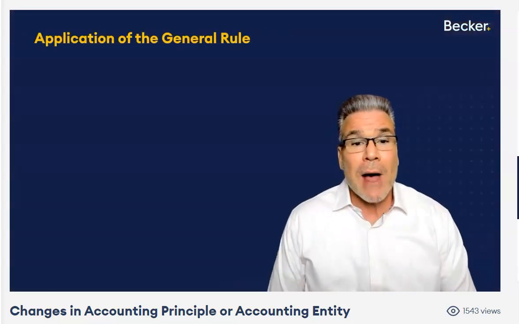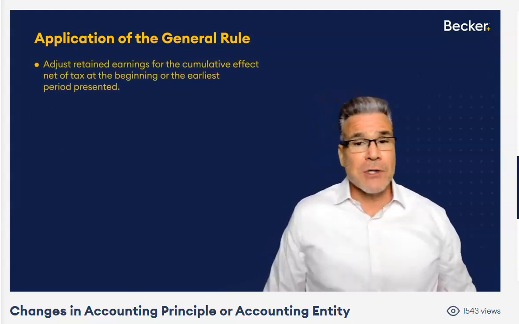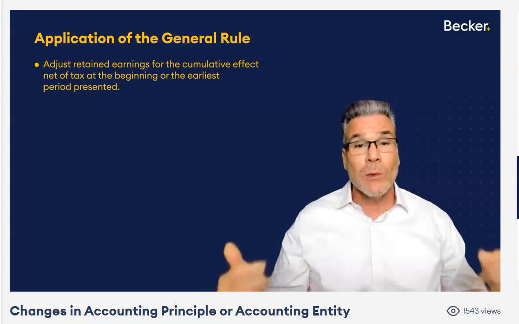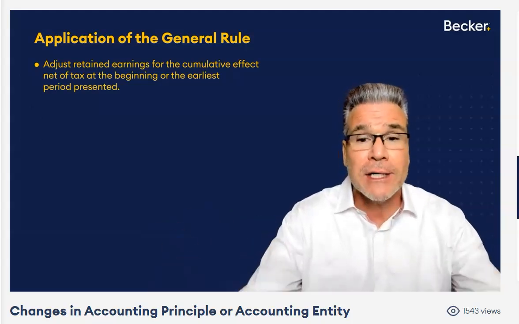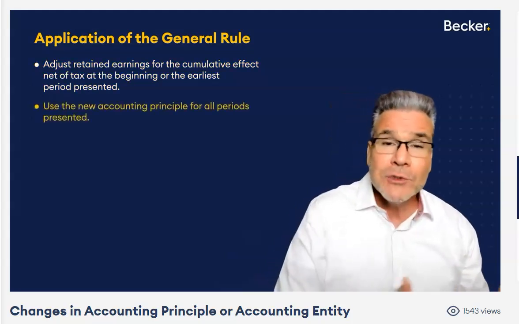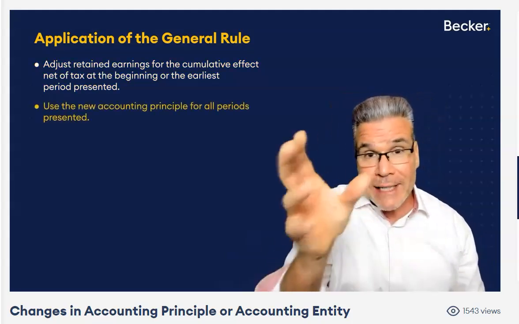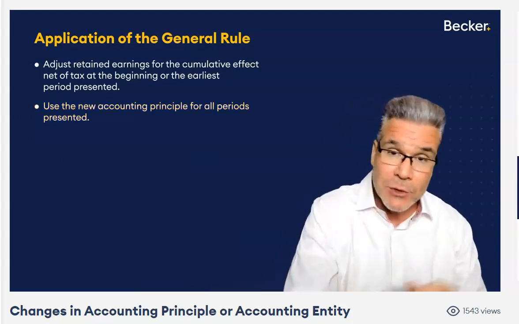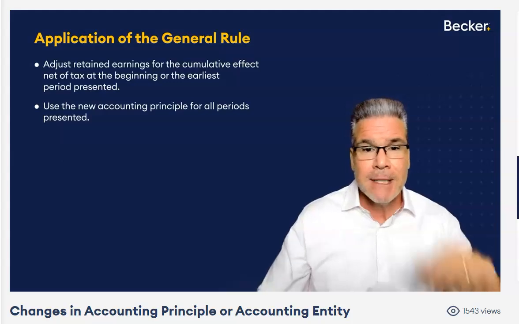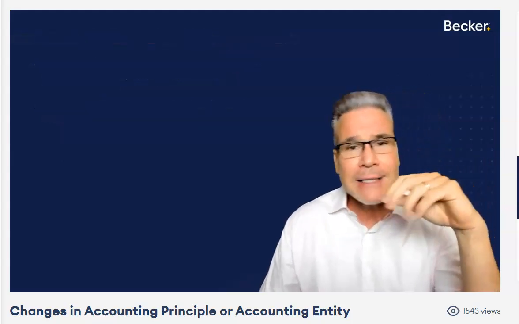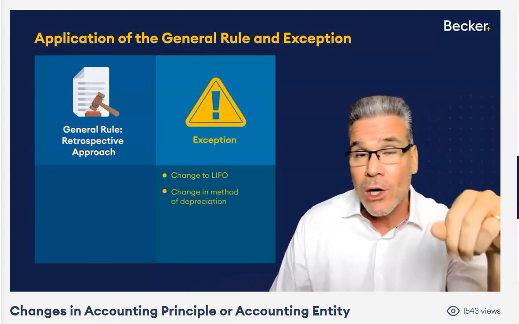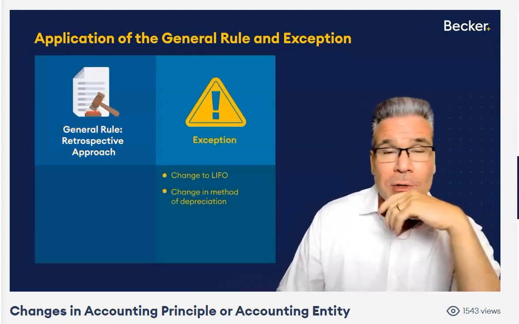All right, so application of the general rule. If we're showing years 2024, 2023, 2022, the general rule, we would adjust beginning retained earnings for the earliest year presented, and in my example, that's 2022. Then use the new accounting principle for the financial statements you're actually showing me. 2022, use the new method, 2023, as well as 2024. Piece of cake. All right, that's change in accounting principle. You think retrospective general rule, except when you go when? To LIFO or change your method of depreciation.